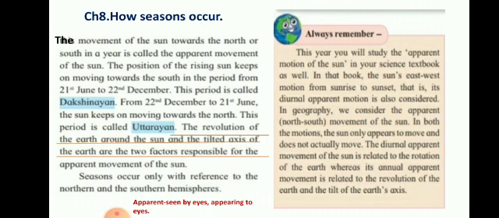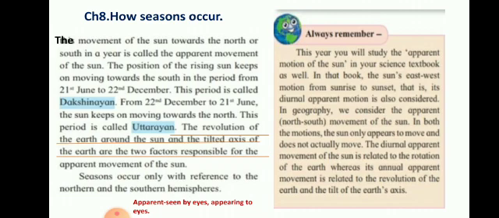The movement of the sun towards the north or south in a year is called the apparent movement of the sun. Now underline these first two lines. Before going through this lesson, let us first understand what is apparent. The meaning of apparent is seen by eyes, or what is appearing to the eyes.